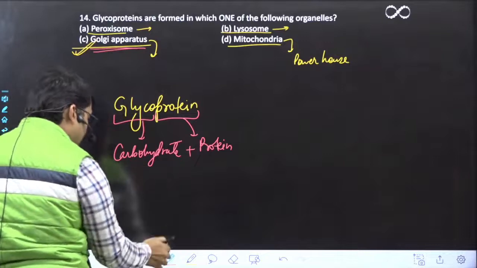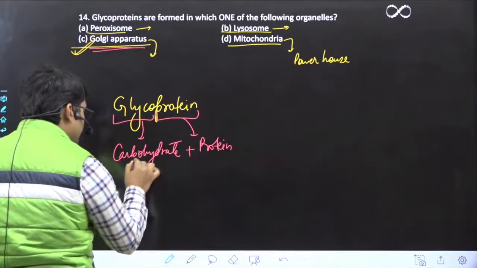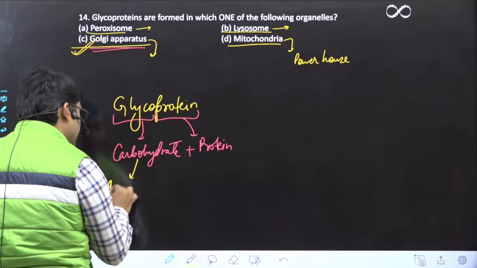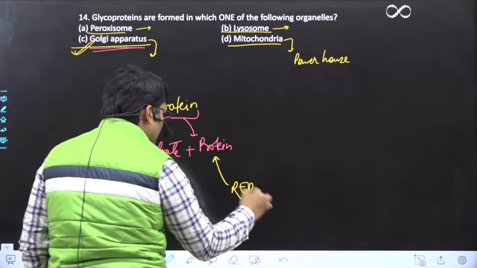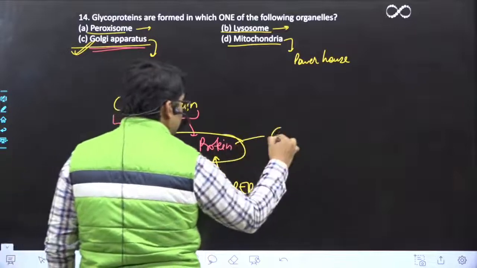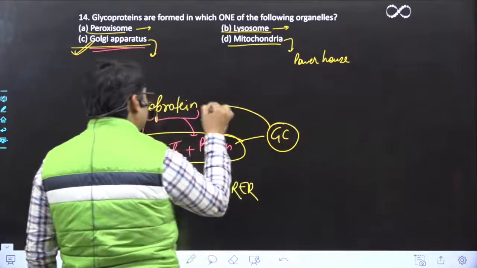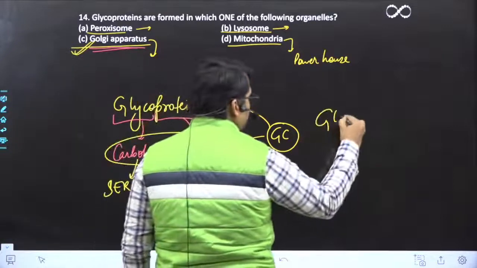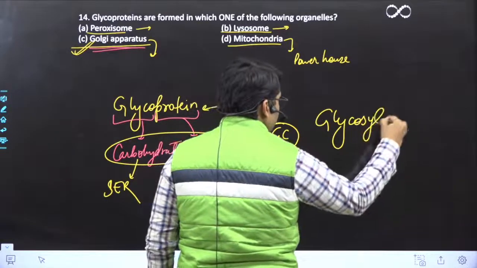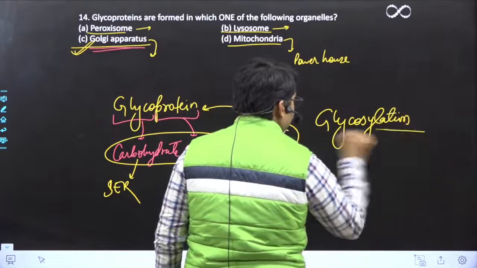Because this carbohydrate is coming from SER and protein is coming from RER. Now both in GC, Golgi apparatus, will become glycoprotein. Okay? And this process is called glycosylation.